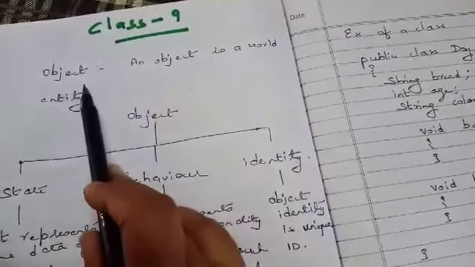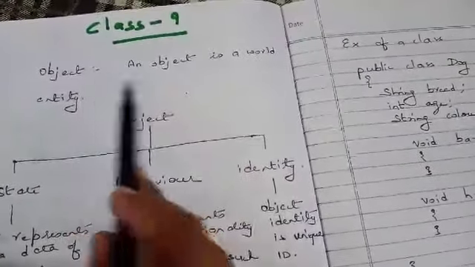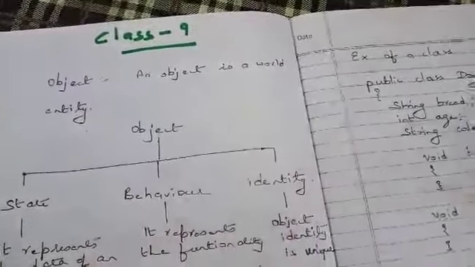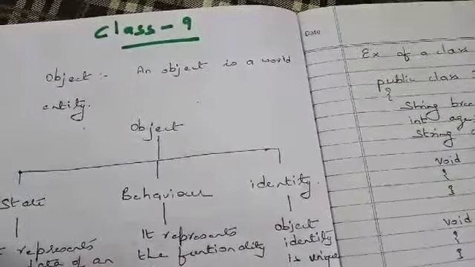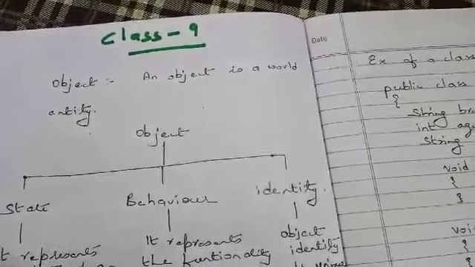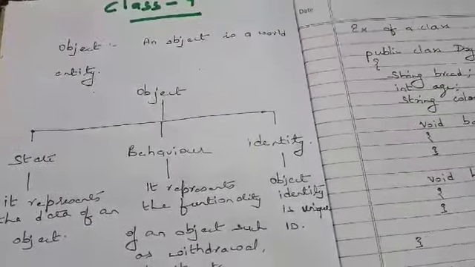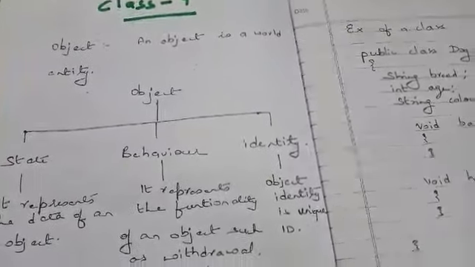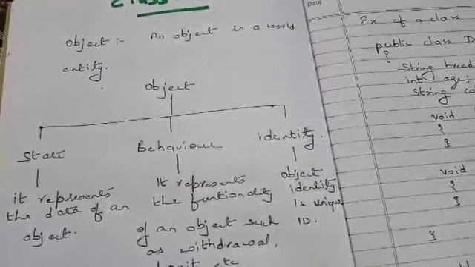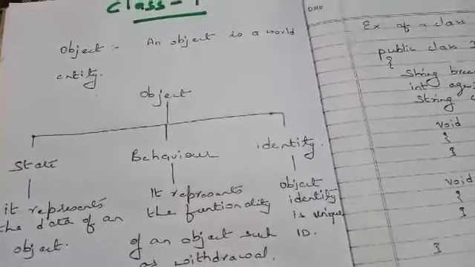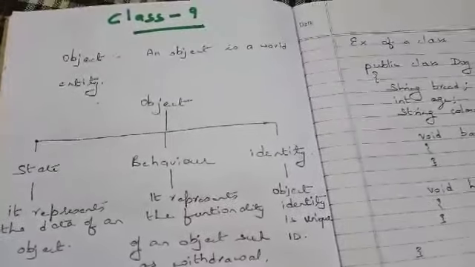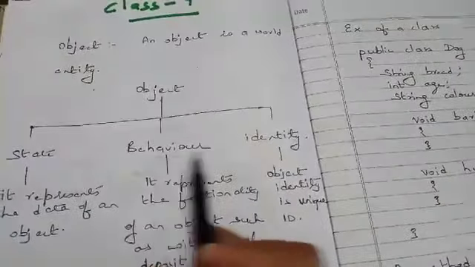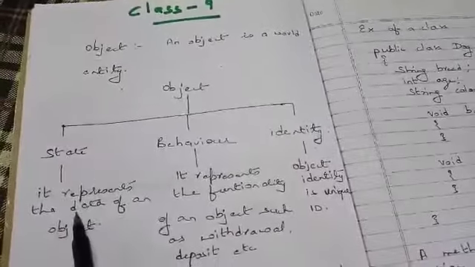So now what is an object? An object is a real world entity. A real world entity means anything which exists in this world. Anything which has its existence is called an object. Every object has got three qualities. The first is state, behavior, identity. Now what is a state?